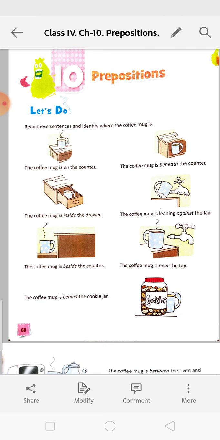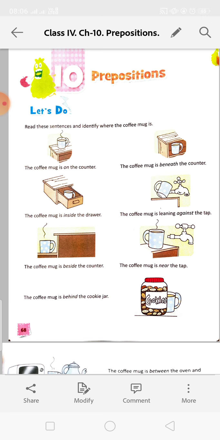Where is it? It is on the counter. Next, the coffee mug is beneath the counter. That means just down but inside something. The coffee mug is inside the drawer. The coffee mug is leaning against the tap. Inside means it can be open or closed, but it will be enclosed. The coffee mug is beside the counter.